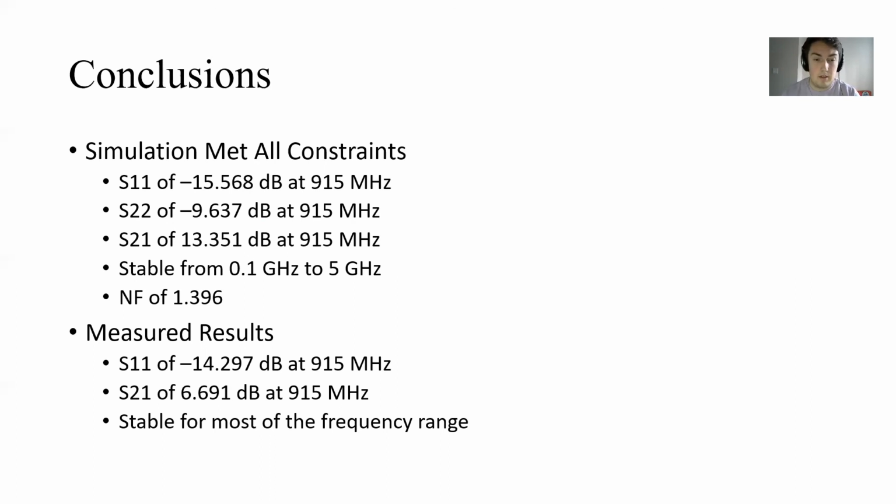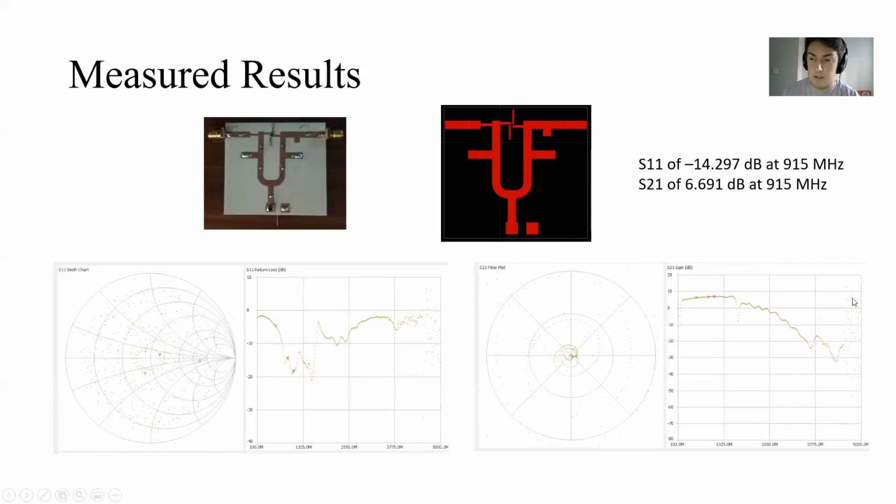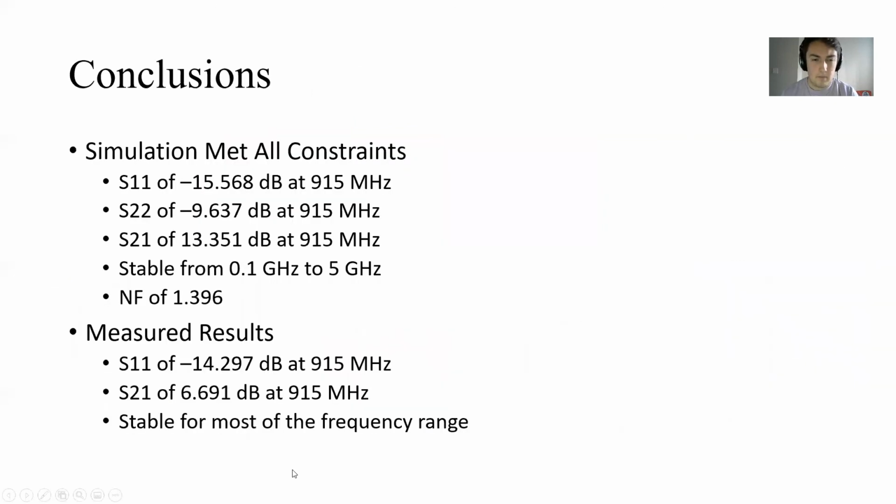So I was able to meet most of the requirements, stable for most of the frequency range, which I was happy about. I did see some noise or instability at the end here. So from about 0.1 to about 0.45 gigahertz, I was able to get a reasonably stable and noiseless system. And then my S21 just missed the design requirements, but I'm still happy with the results that were received.